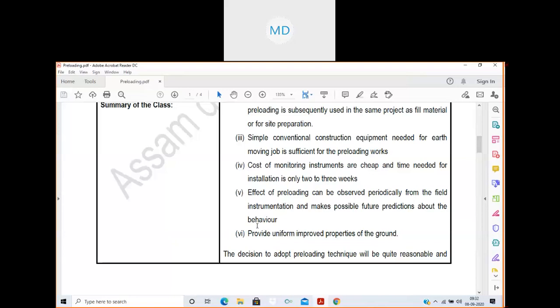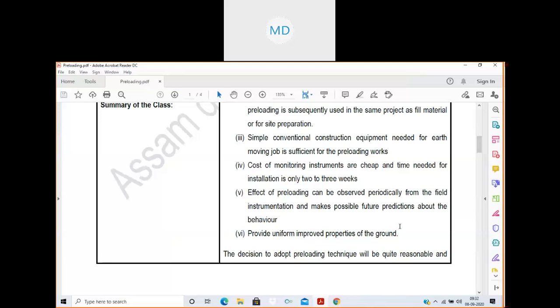So when preloading is applied, the settlement that occurs to the soil is observed periodically, and from that observation we can predict the future behavior of the soil, whether it will settle much or not, or whether the settlement will be within tolerable limit or not. These things we can predict to some extent. Then it provides uniform improved properties of ground.